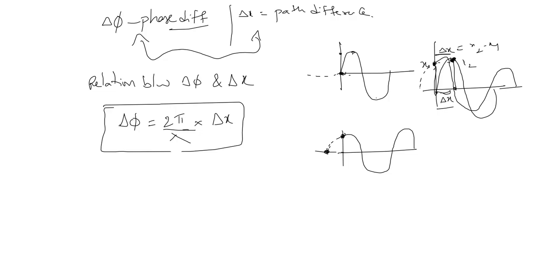Now, what is the equation of a wave? y is equal to a sin (omega t minus kx), right? Where y is nothing but displacement.